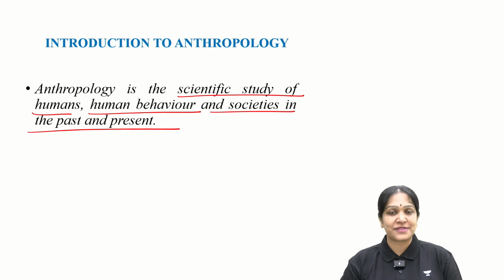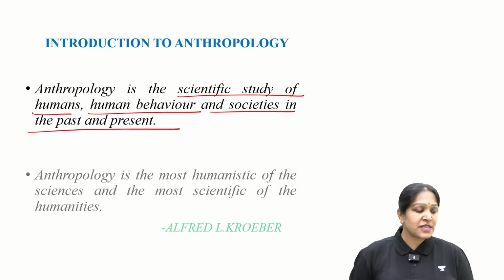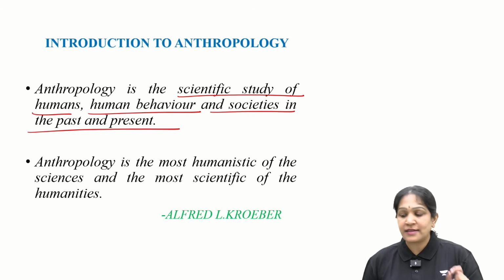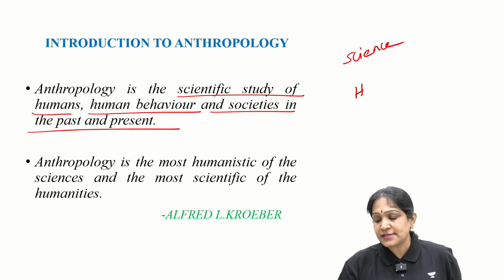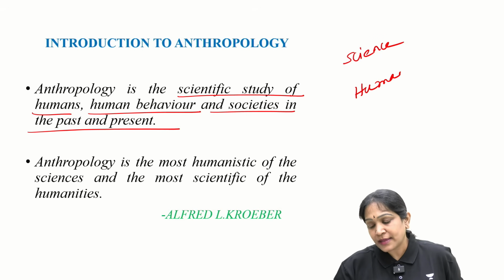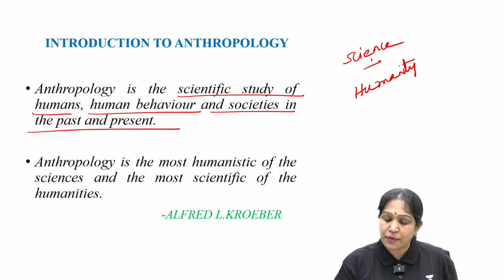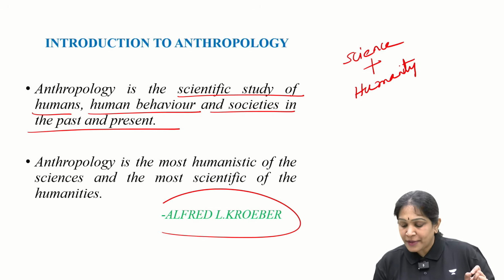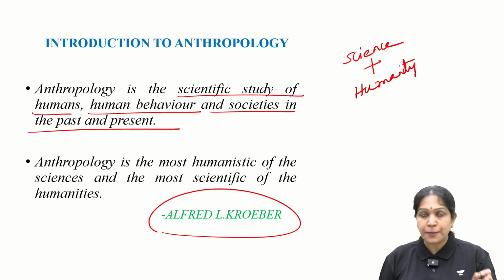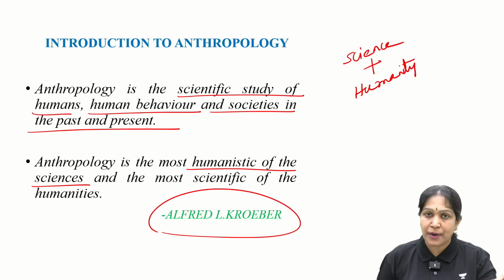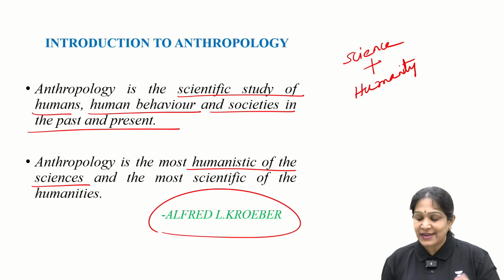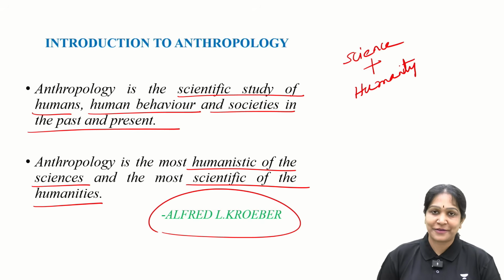And what kind of a subject is it? Most of the subjects can be categorized either as a science or as a humanity. Then, what is anthropology? Anthropology is both a science and a humanity. As Alfred Kroeber rightly described, anthropology is a humanistic science because it is a science about the human beings and it is a scientific humanity.